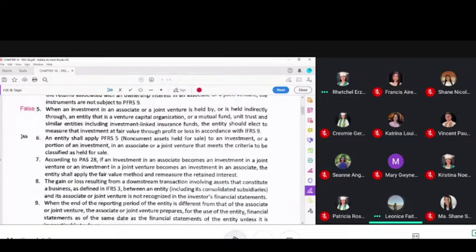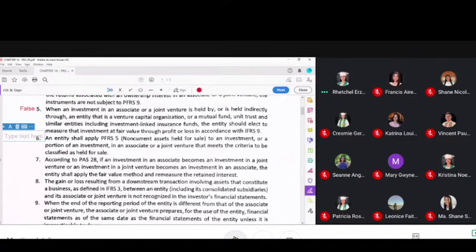Number six, an entity shall apply PFRS 5, non-current assets held for sale, to an investment or a portion of an investment in an associate or a joint venture that meets the criteria to be classified as held for sale. Our answer is true, sir. Okay, so there's already a connection with PFRS 5 here.